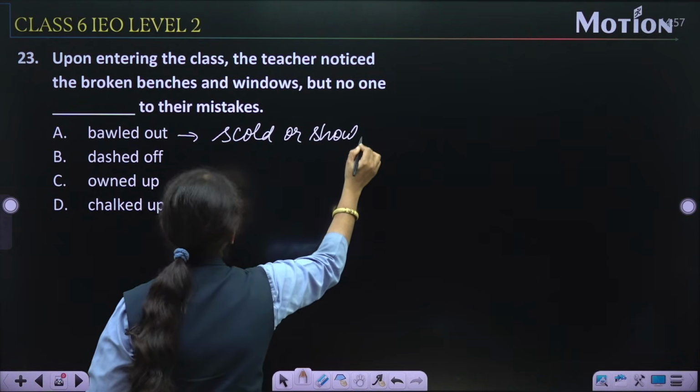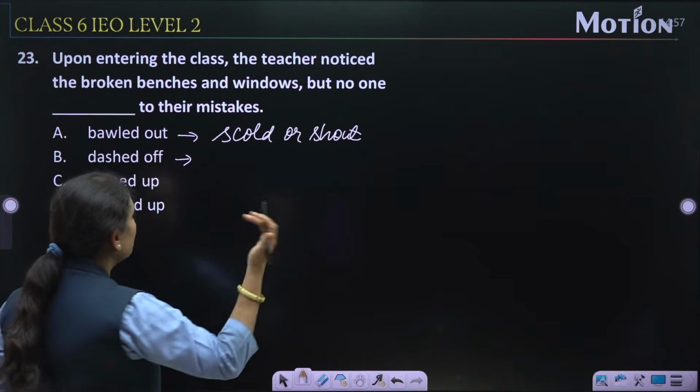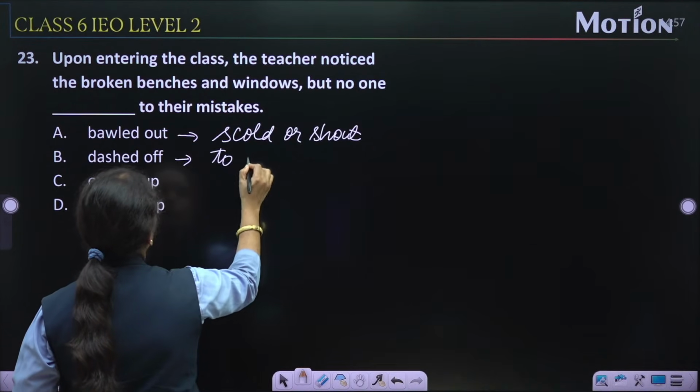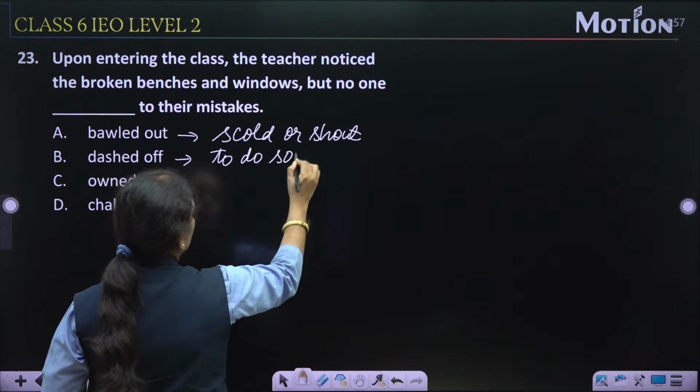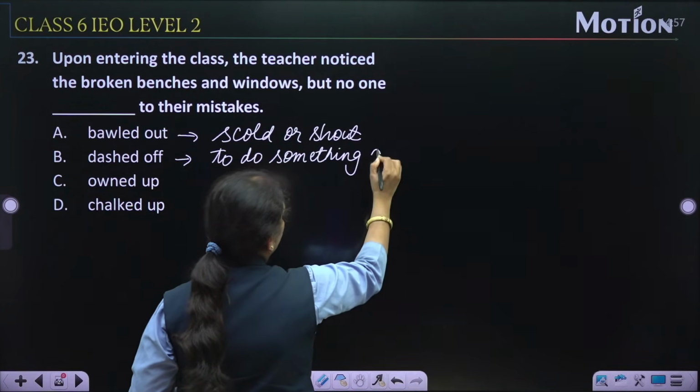It may be dashed off, to do something quickly.